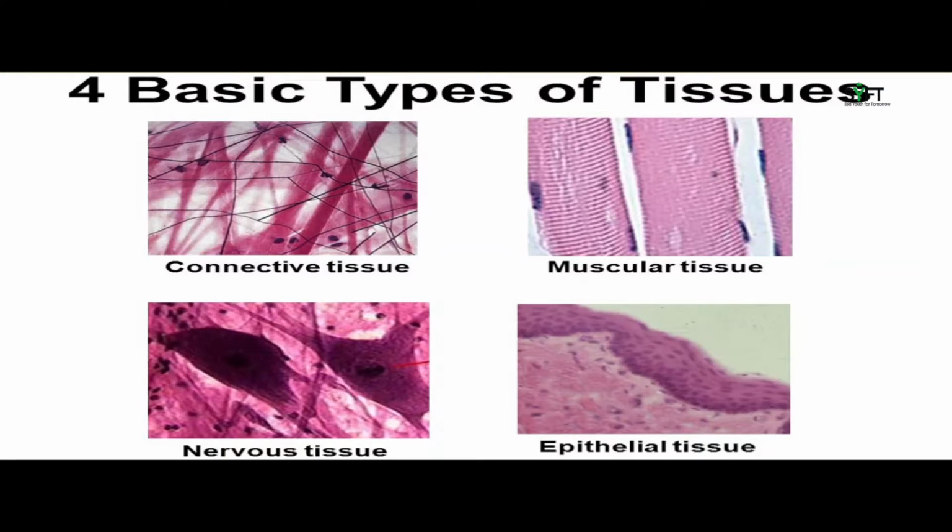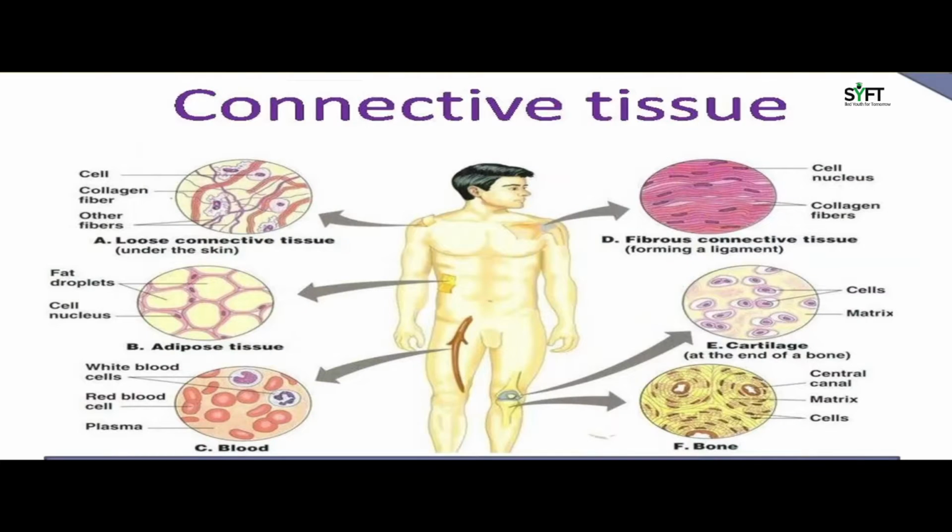There are four basic types of tissues: connective tissues, muscular tissues, nervous tissues, and epithelial tissues. Connective tissues connect various organs of the body. Connective tissues contain cells in a matrix. Matrix is a chemical substance in solid, liquid, or jelly form. Connective tissues are of various types: loose connective tissues, adipose tissues, blood, fibrous connective tissues, cartilage, and bone.